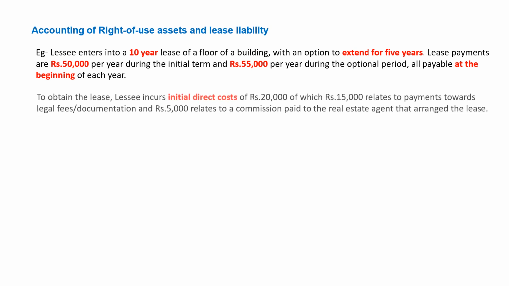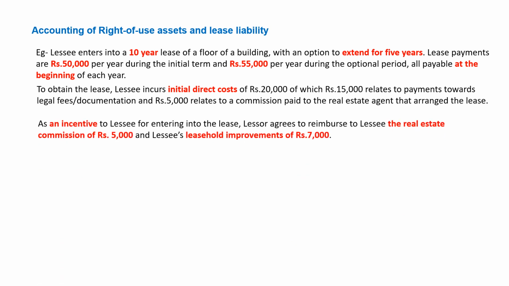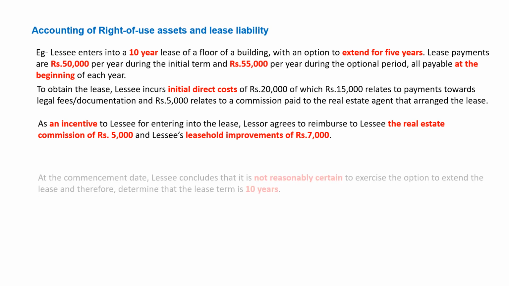To obtain the lease, Lizzie incurs initial direct cost of rupees 20,000, of which rupees 15,000 relates to payments towards legal fees, documentation, and rupees 5,000 relates to commission paid to the real estate agent that arranges the lease. As an incentive for entering into the lease, lessor agrees to reimburse to lessee the real estate commission of rupees 5,000 and leasehold improvement of rupees 7,000.